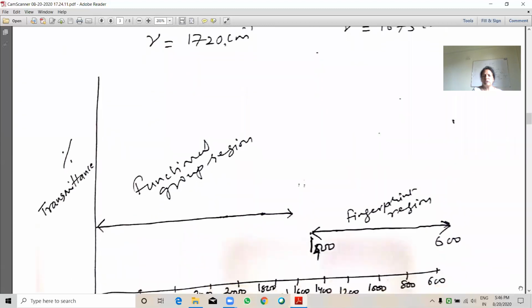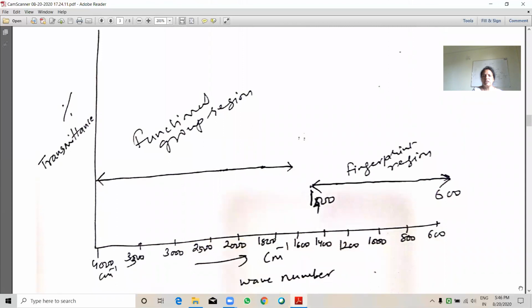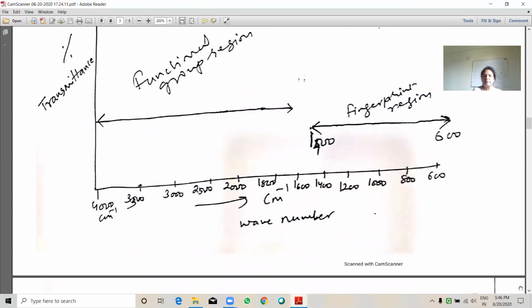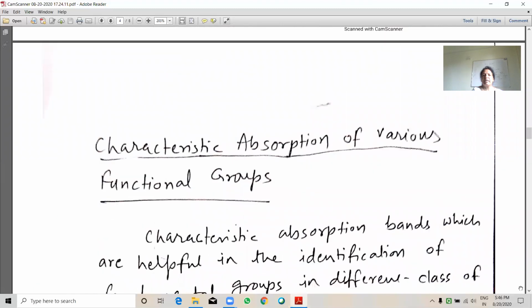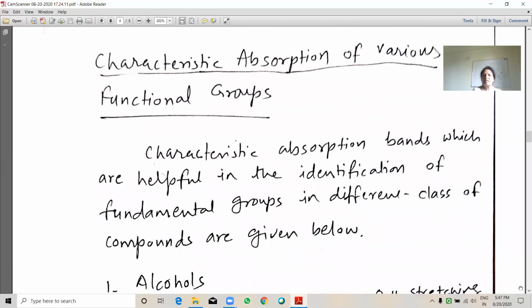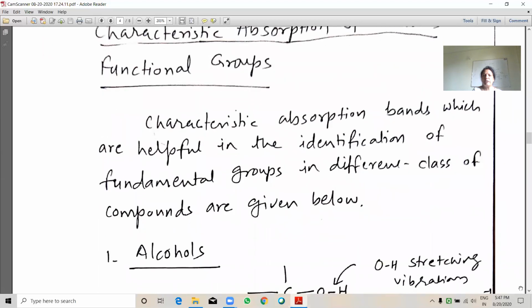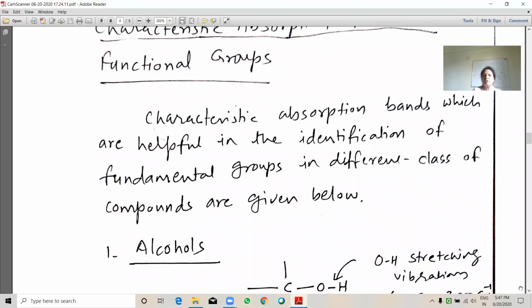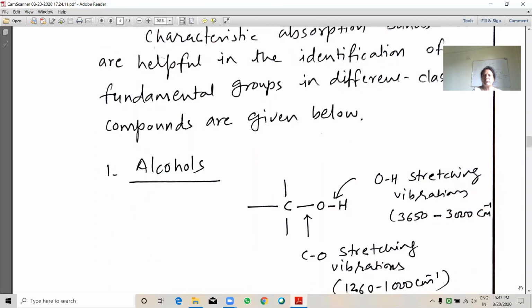This is the total range we are studying in IR spectra. The 600 to 1400 range is known as the fingerprint region, whereas from 1400 onwards up to 4000 inverse centimeter is known as the functional group region. Characteristic absorption of various functional groups: characteristic absorption bands which are helpful in the identification of functional groups in different classes of compounds are given below.